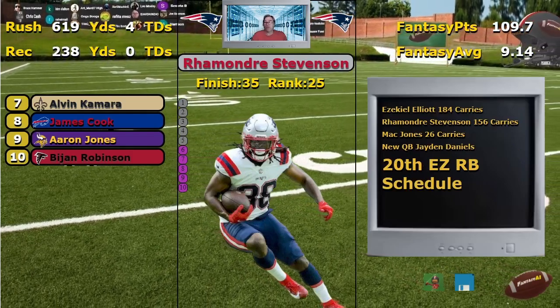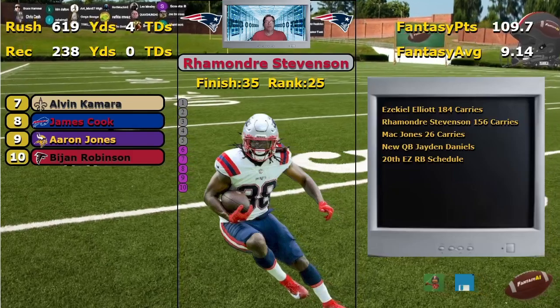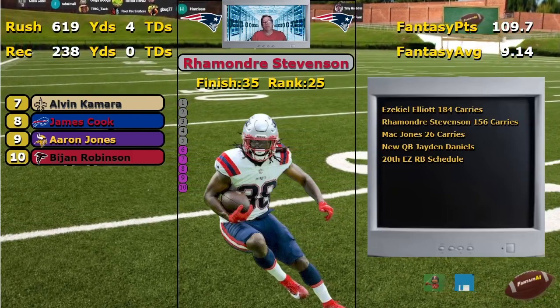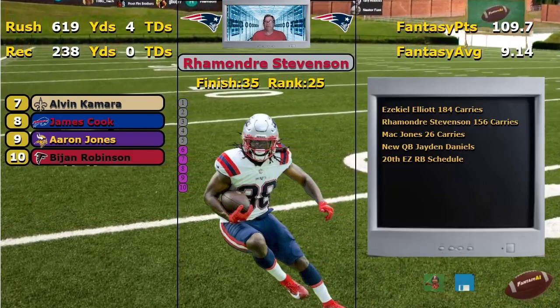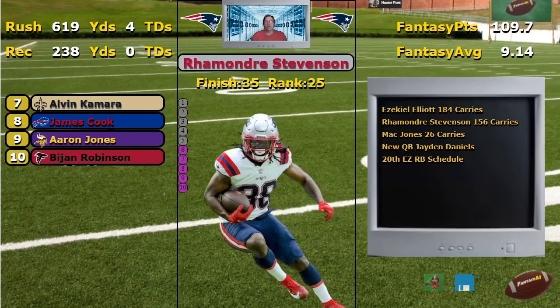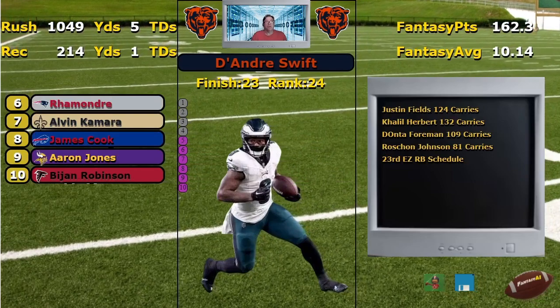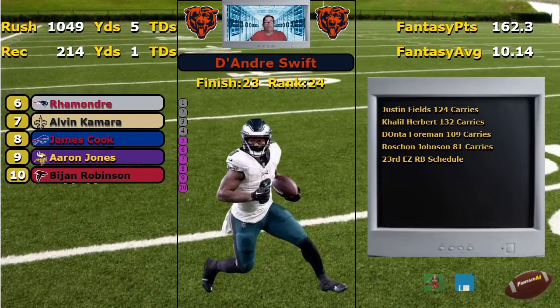So before you start thinking, bounce back for Ramondre here, 25th ranked, finished 35th last year. Yeah, he'll get some more of those carries, but I don't know, as far as a lead back, are they ever going to change your tune there and let him start getting some? Anyway, moving on. How about the Bears coming in at 5th?